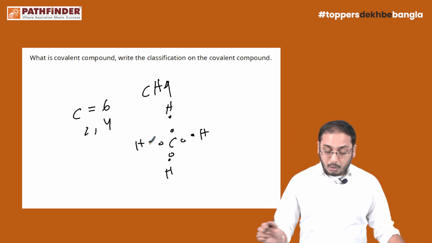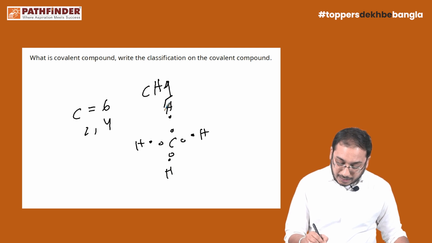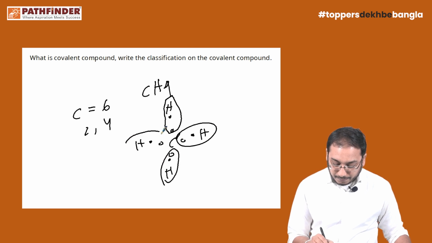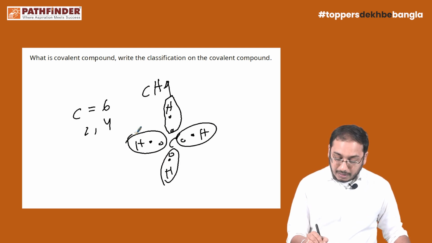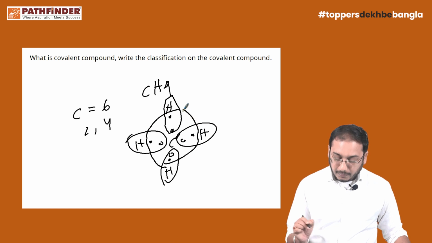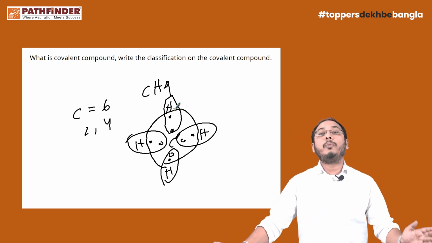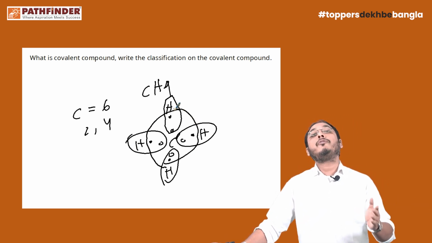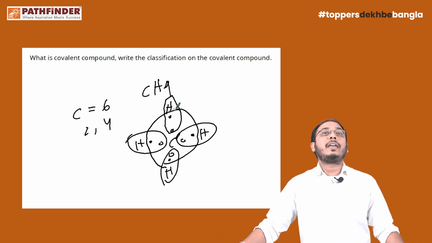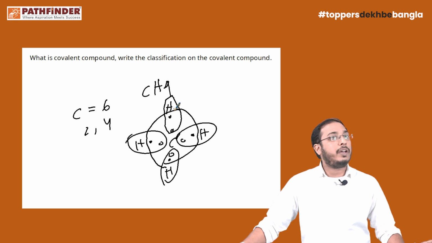So, at first, hydrogens fulfill their duplet in this manner, right? And carbon is now going to fulfill its octet. So, both carbon and hydrogen fulfill their octet and duplet and gain stability. Now this is an example of a covalent compound and covalent bonding.